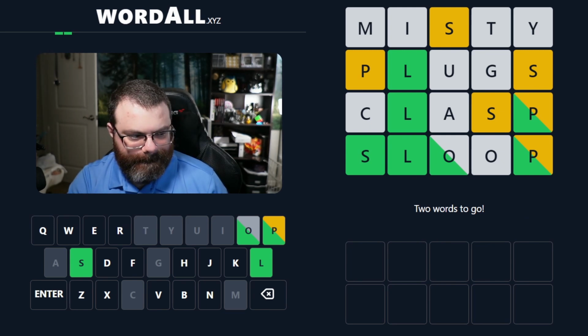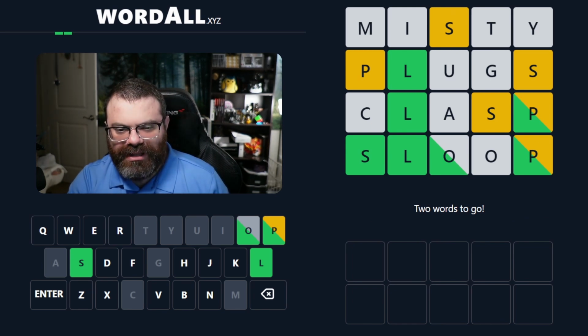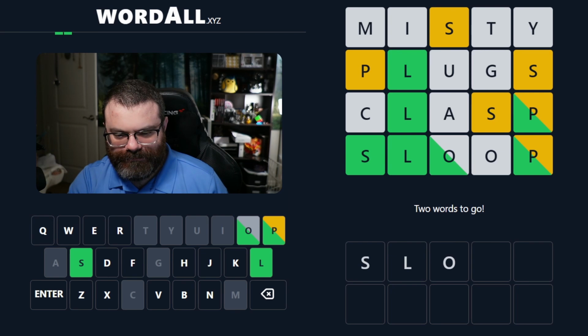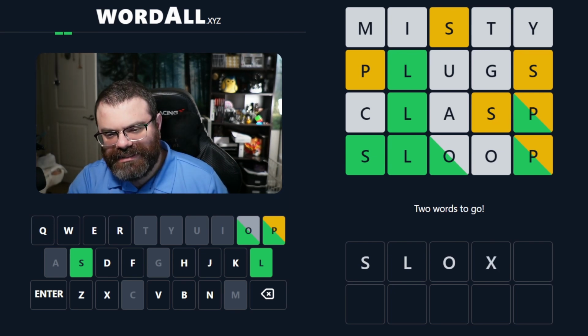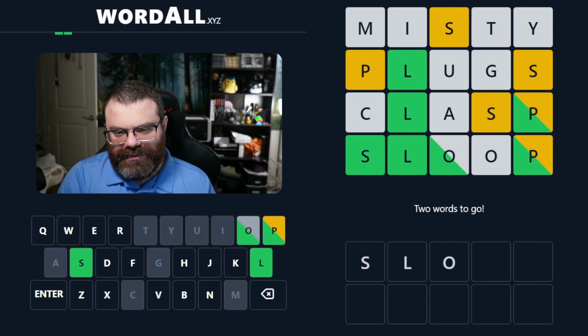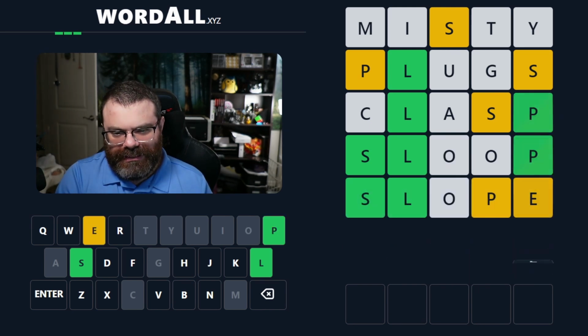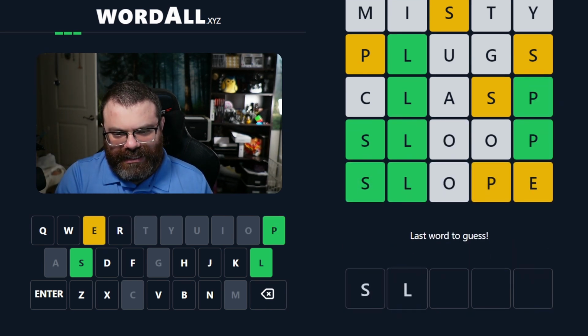Okay, so I'm just making sure my capture is not cutting anything off. It looks fine to me. So they all have SL. One of them has an O here. And then one of them has a P somewhere else, and one of them has a P at the end. Doesn't mean the one with the O. We do know it does use a P, though. So SLO, and then there's a P somewhere. What would it be? Slorp. Yeah, the one with the O does have a P, but we don't know where it goes. Slope, obviously.